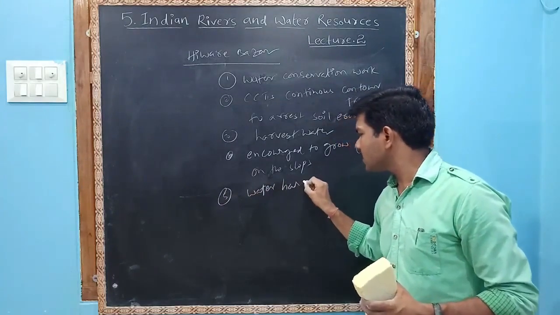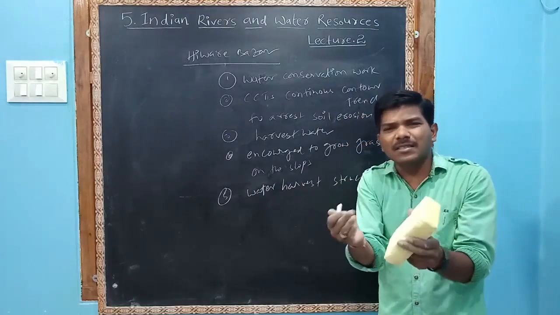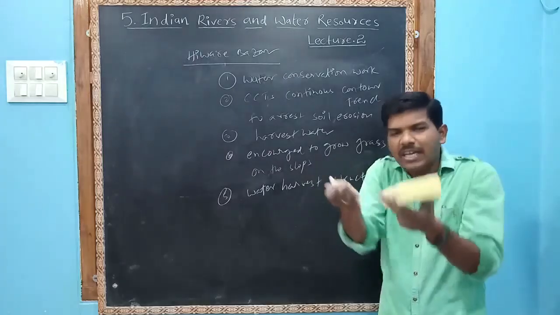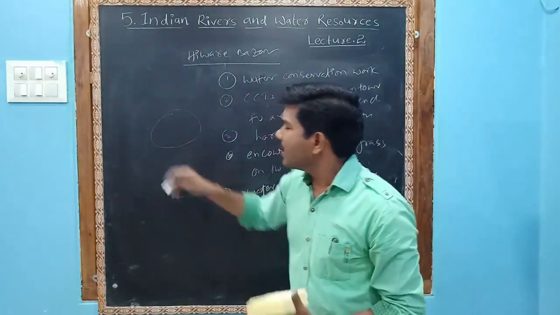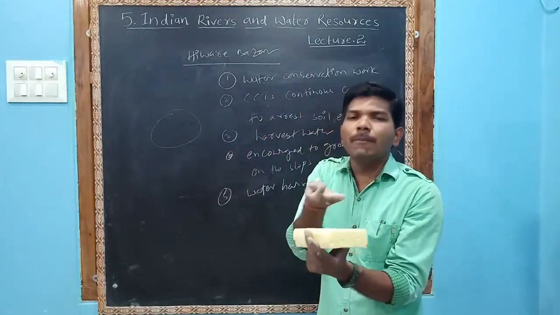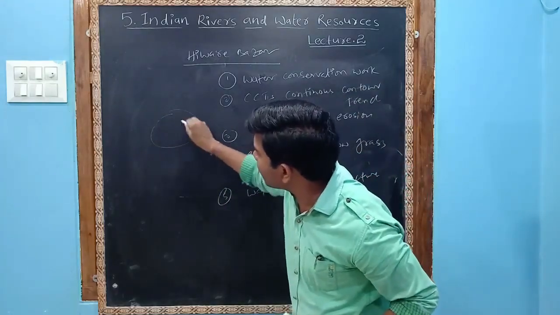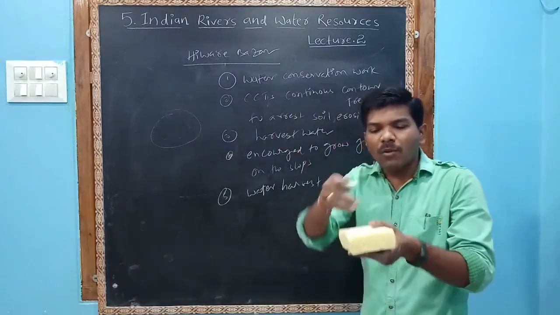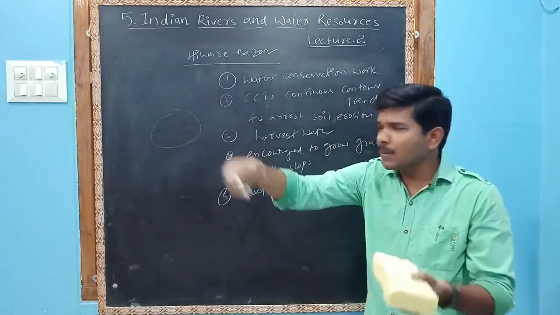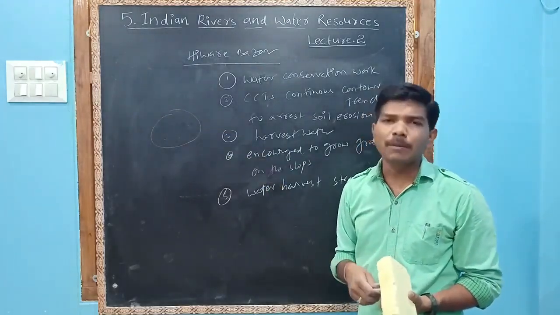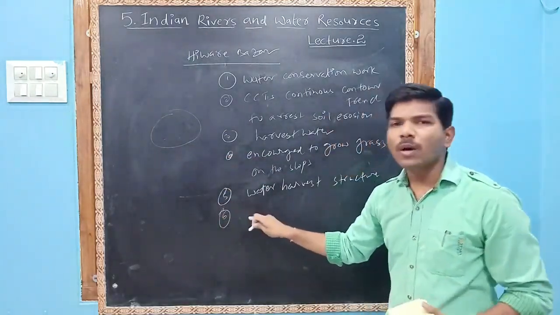Next, the fifth one, water harvest structures. Water harvest structures means small tanks everywhere, small tanks that are not very deep. For example, this is a small tank. In this underground tank, a polythene or plastic cover will be laid completely, so that the water doesn't percolate. That water will be utilized for vegetables, and that water also can be utilized for animal purposes.